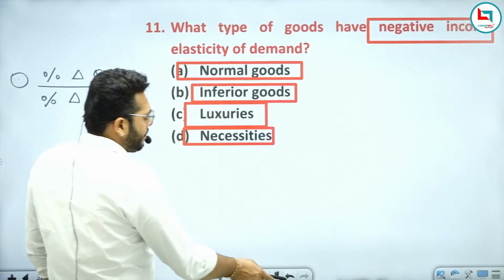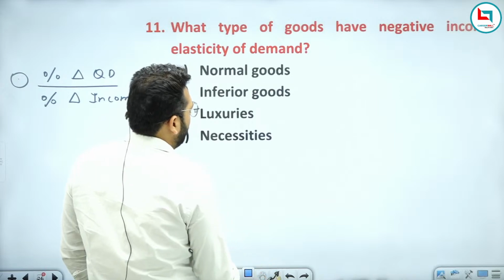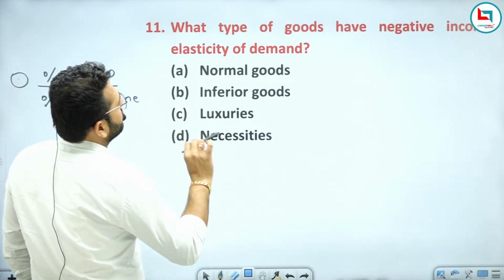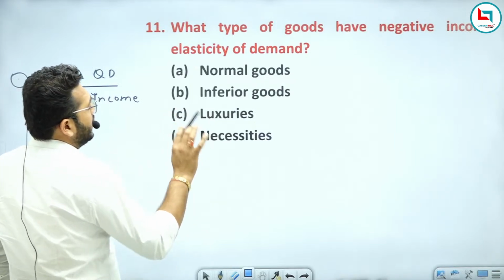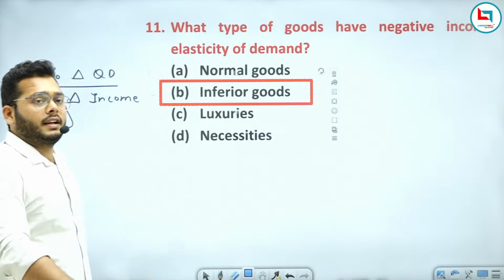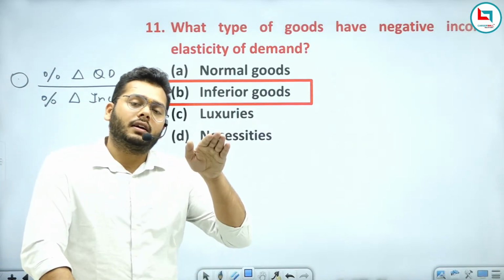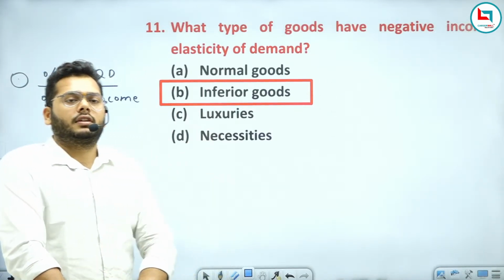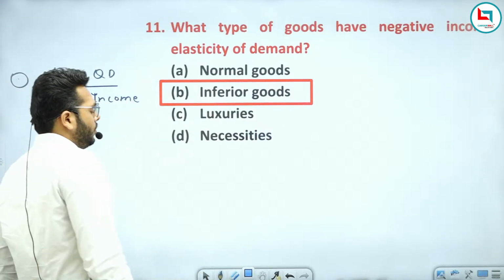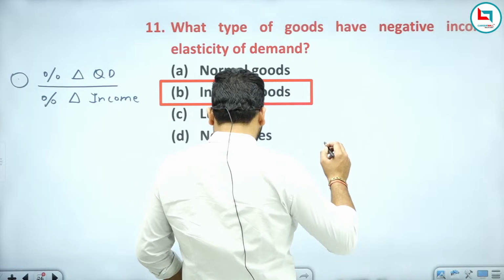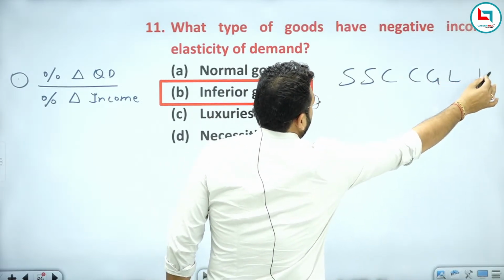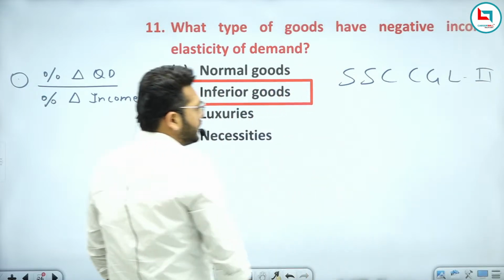So now what we have found is which type of goods have a negative relation between income and demand. The answer will be inferior good, because I have explained that if your income rises, you demand less of inferior goods. So this will be your right answer. This question has already been asked in your SSC CGL Tier 2.